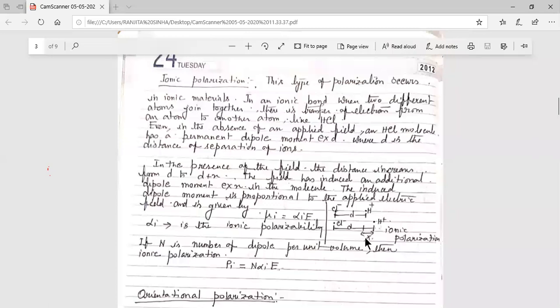This extra dipole moment is known as the dipole moment due to ionic polarization, and we get the ionic polarizability. Initially when there was no electric field, HCl already had a dipole moment, but when the field is applied, an extra dipole moment is created due to ionic polarization, as H plus is shifted in the direction of the field and Cl minus opposite to it. The initial distance d is now increased to d plus x, and due to that extra x we get an extra dipole moment. So it is dielectric polarization and it is called ionic polarization. Here alpha I is the ionic polarizability.